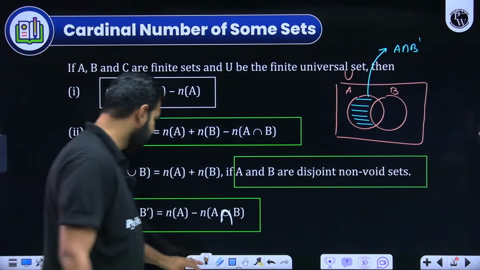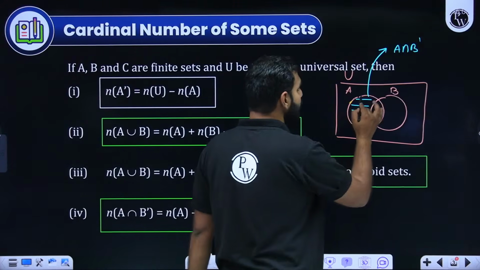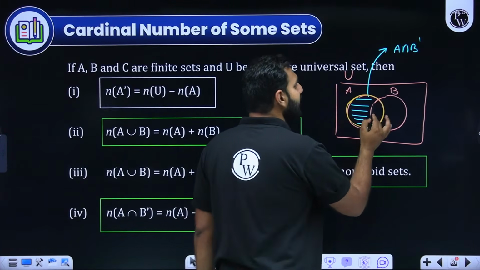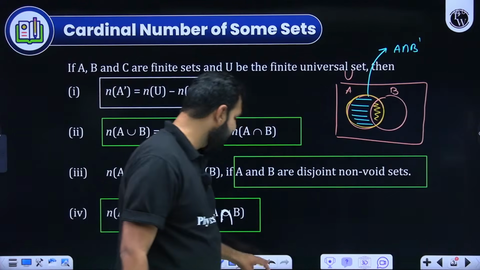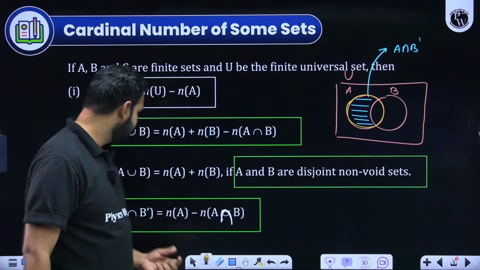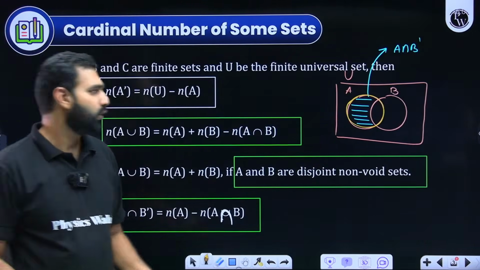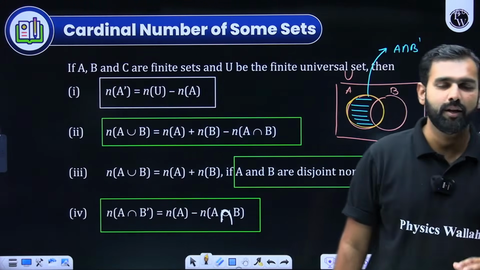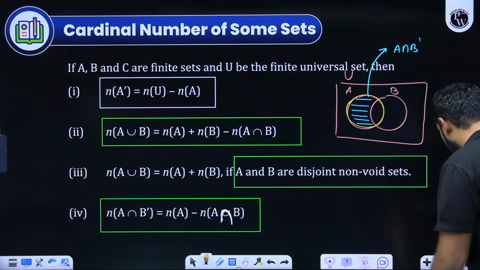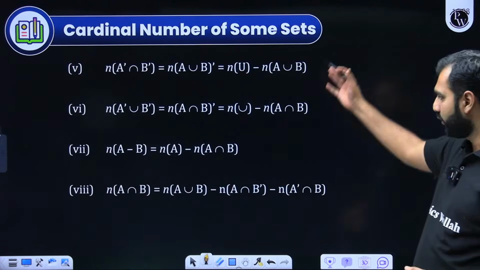Very simple, straightforward formula here is that if from set A, A intersection B is removed, we'll be left with A only. And that's exactly what they are asking you. So this is how you can develop or derive these formulae with the help of a Venn diagram as well, even if you get confused with them. So this is how you could develop them.